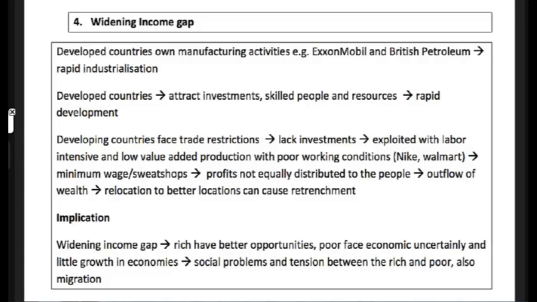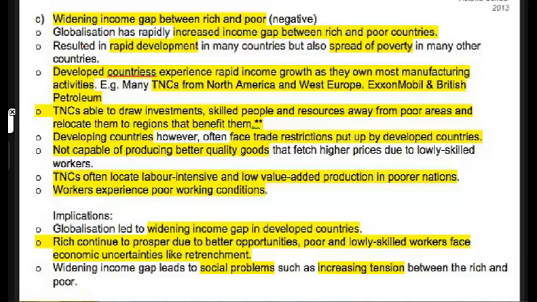When we talk about widening income gap, we talk about the fact that there's an increased gap between the poor and rich countries. And the reason why is because these developed countries own the manufacturing activities. So for example, even Singapore tried to invest overseas, and own, invest in other countries. So when you own the manufacturing activities such as ExxonMobil, British Petroleum, obviously you're going to grow and grow and grow more. You're able to draw investments away from poor areas. Like Singapore, we can afford to lure people away and relocate them.